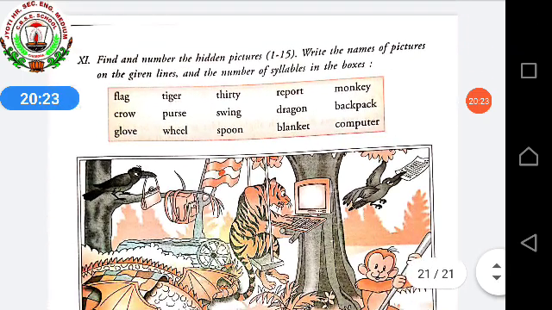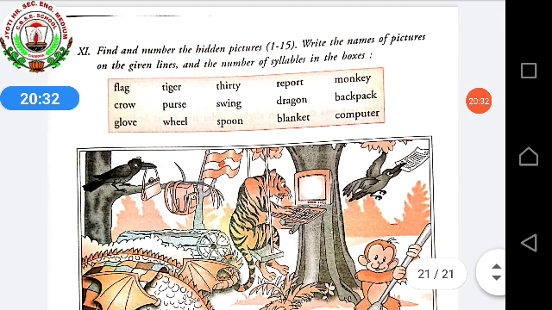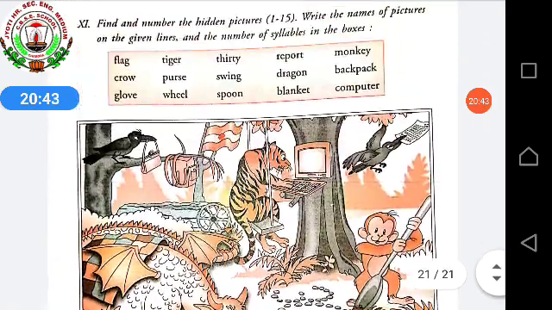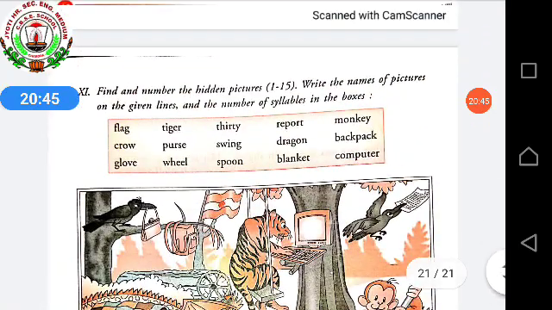This is the last page of your activity sheet 2. Find and number the hidden pictures. This will be your homework, children. You have to find and number the hidden pictures 1 to 15. Write the names of pictures on the given lines, and you also have to write down the number of syllables in the box.